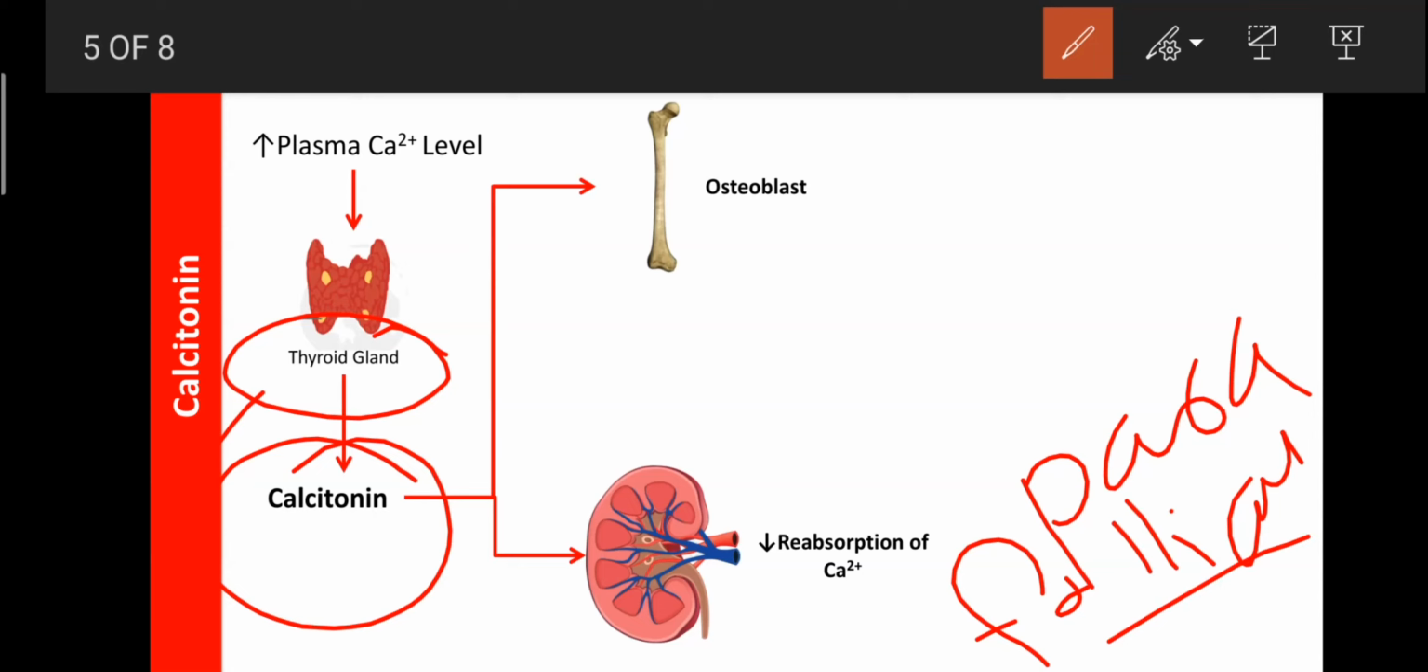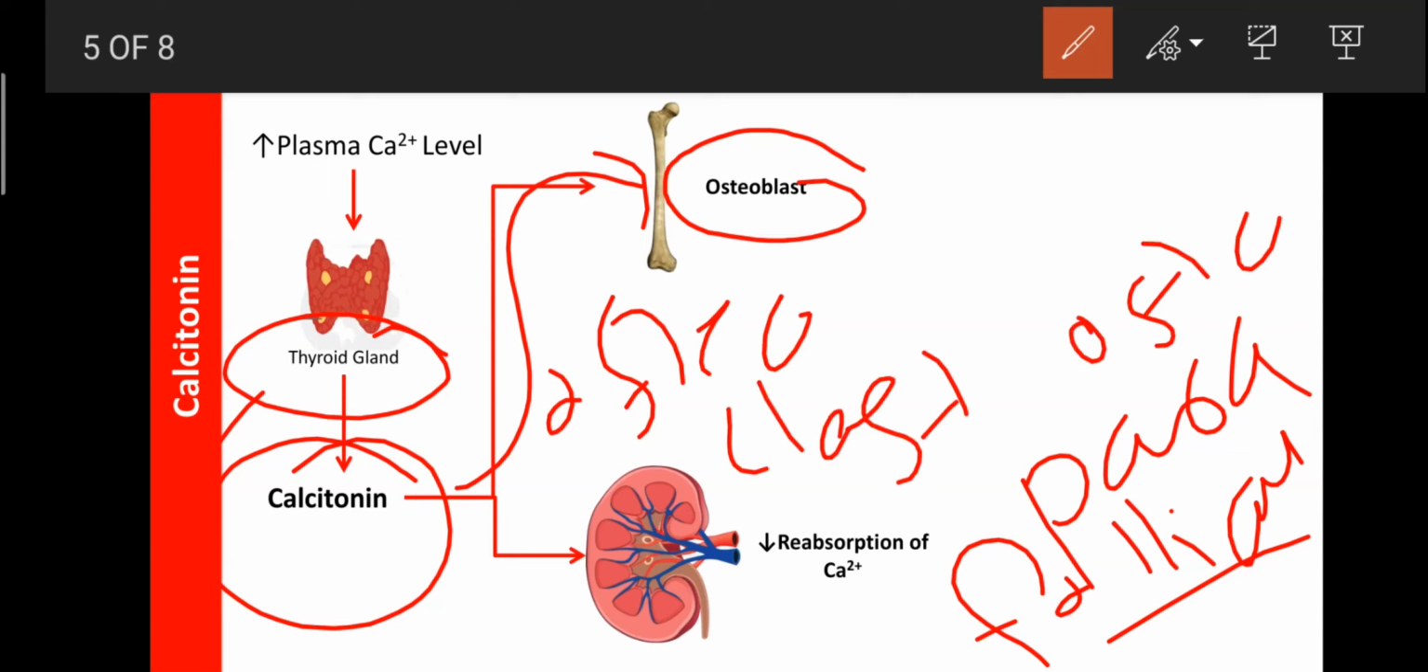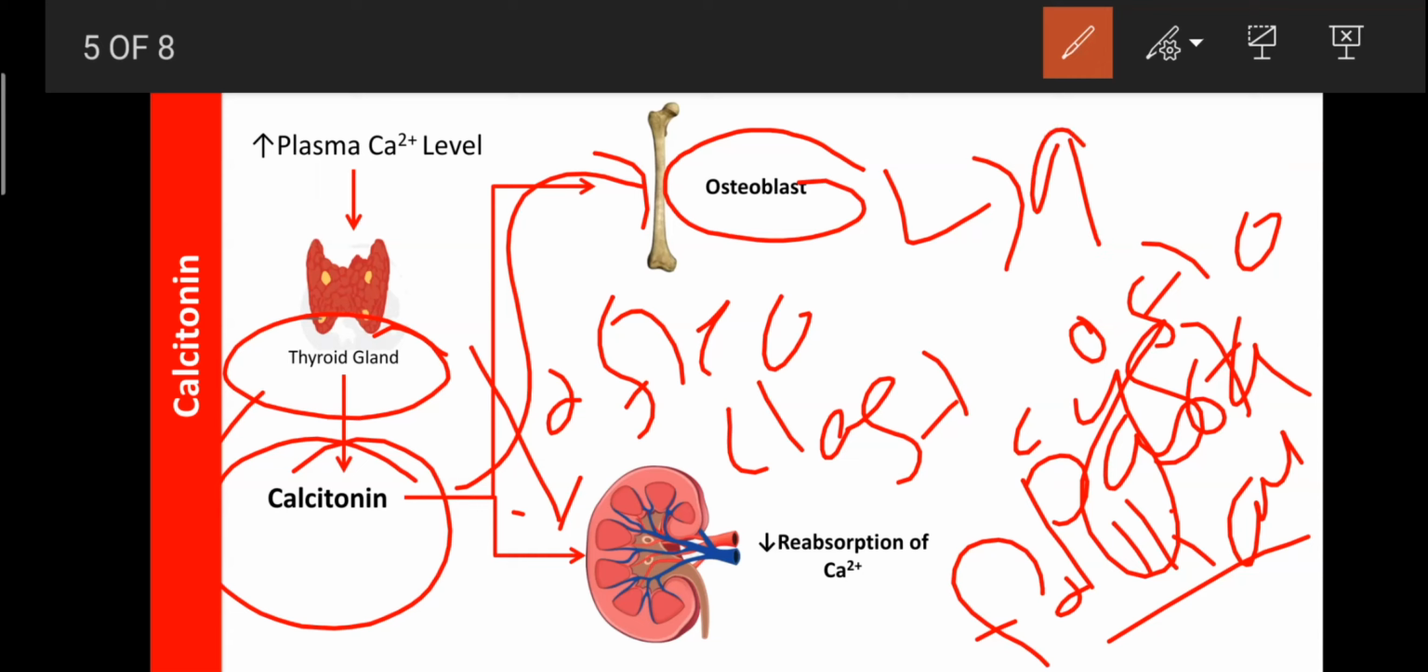That calcitonin first acts on the bone. Along with osteoclasts, bone also has osteoblasts. The bone mainly has three cells: the osteoblast, the osteoclast, and the osteocyte. Osteoclasts are involved in the release of calcium, osteocytes are involved in the remodeling of the bone, and osteoblasts are involved in the absorption of calcium from the plasma.